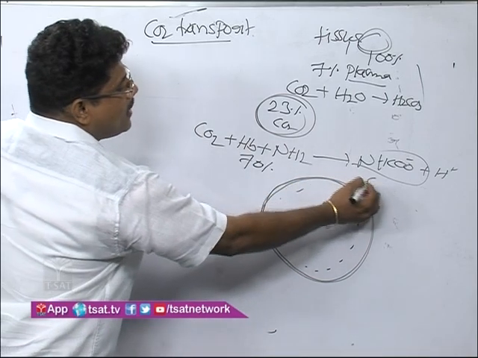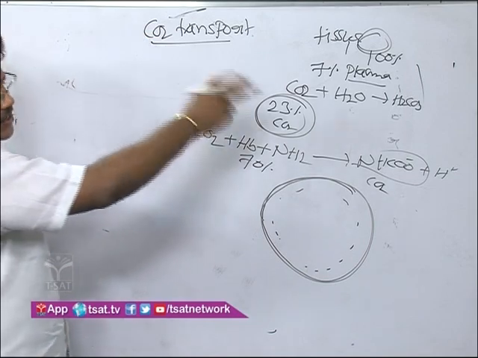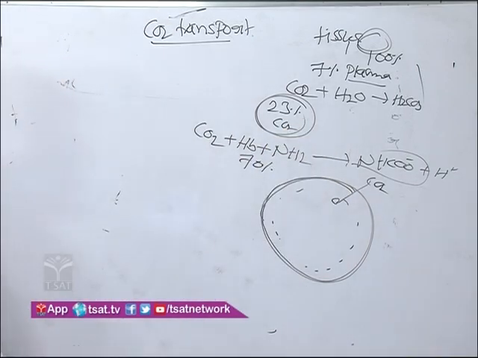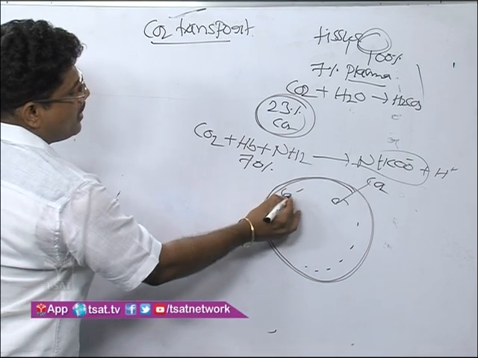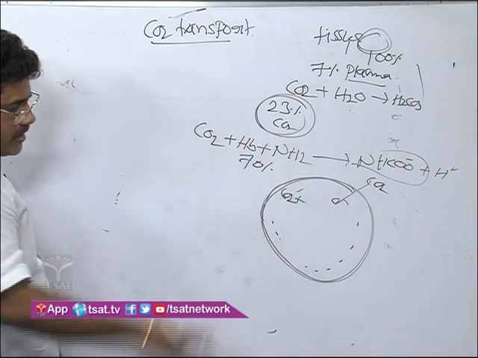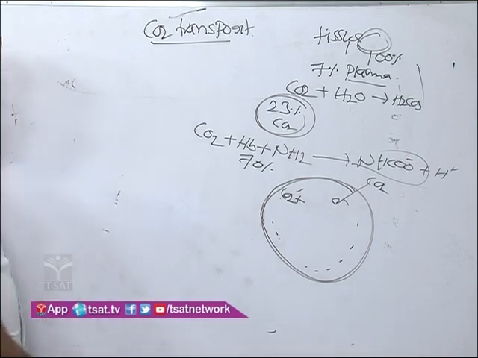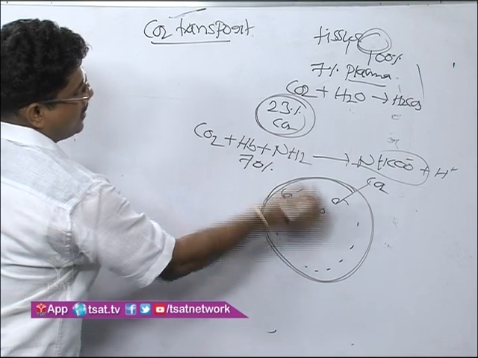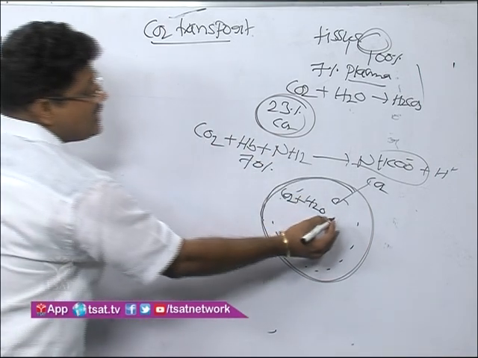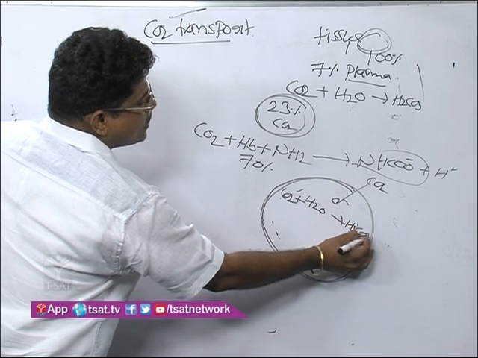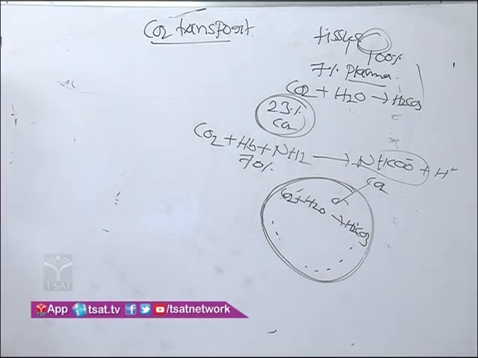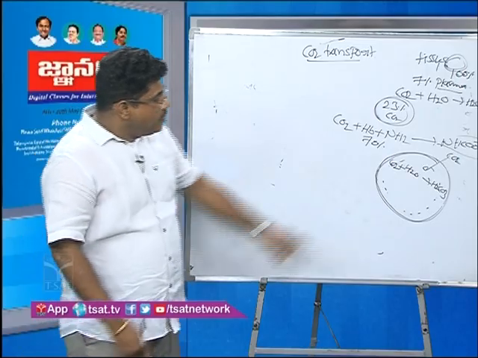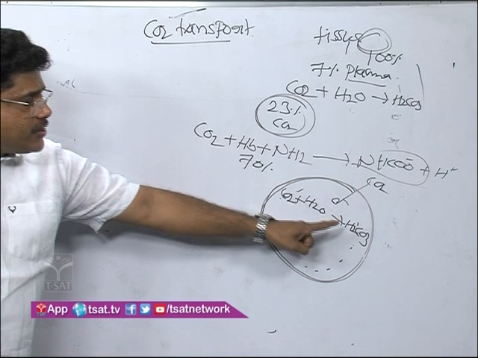Carbon dioxide released from the tissues enters the RBC and binds with water, forming H2CO3. CO2 plus H2O forms H2CO3.